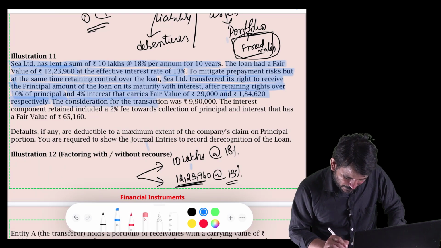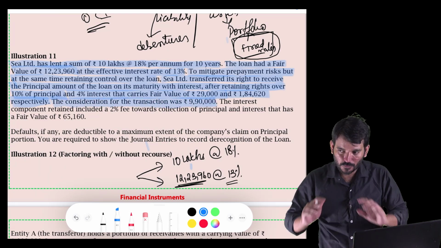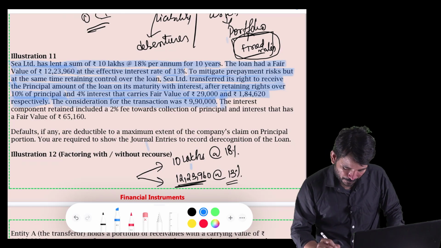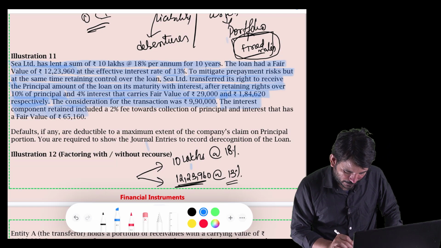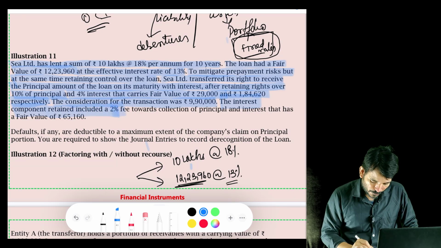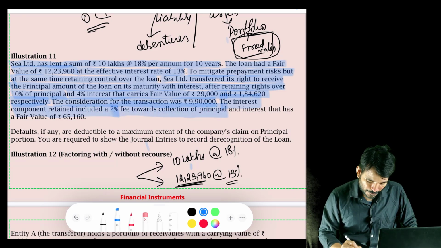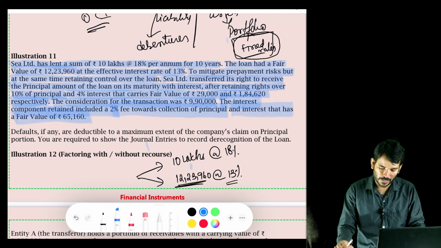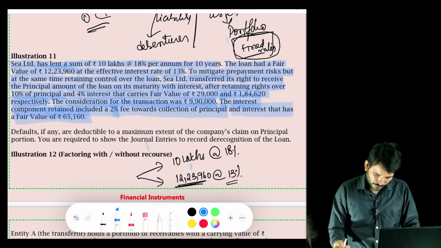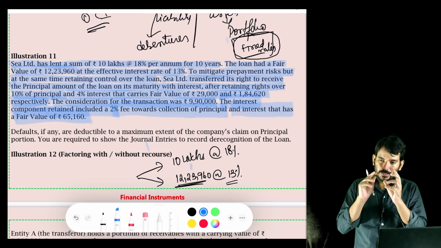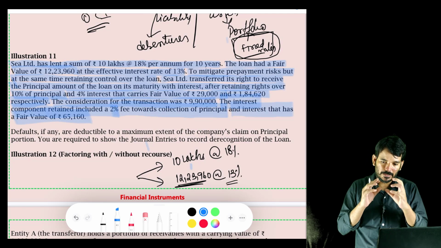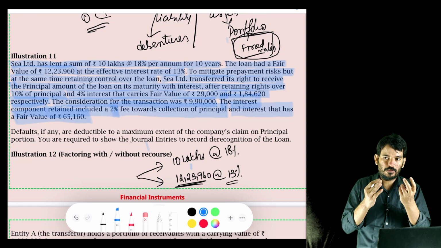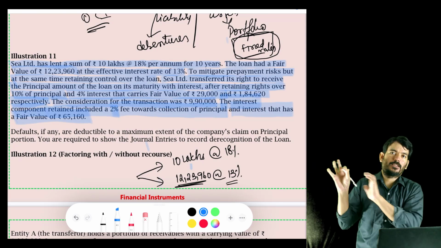The consideration for the transaction was 9,90,000. So when I am transferring it to my factor, the factor is giving me 9,90,000 rupees. The interest component retained includes 2% fee towards the collection of principal and interest that has a fair value of 65,160. Okay, so I am retaining two parts. One part is 10% over the principal, 2% over the interest. Remaining all I am transferring it to the other party.